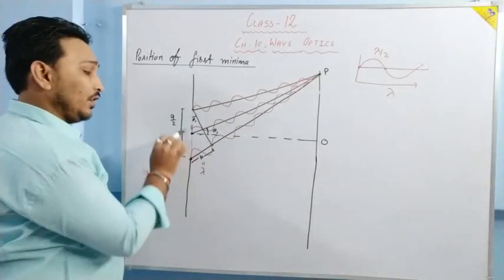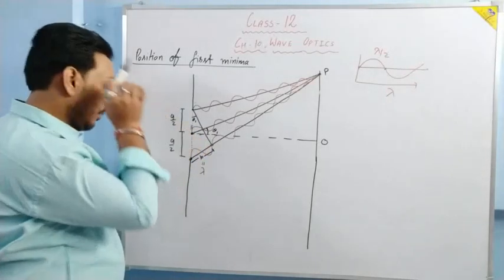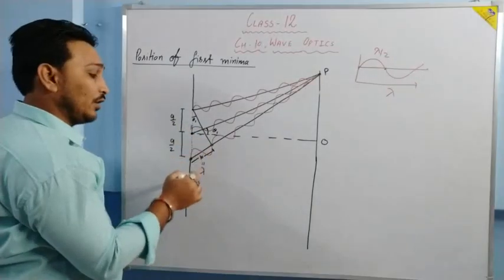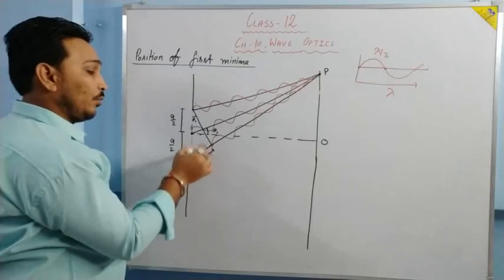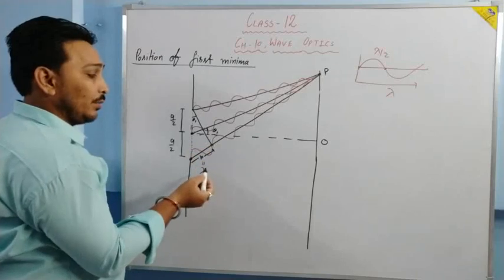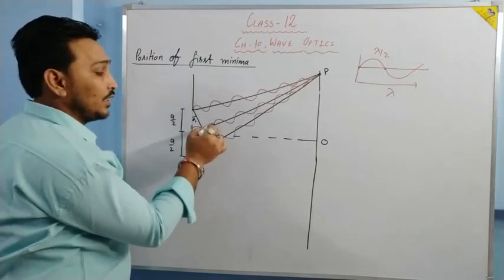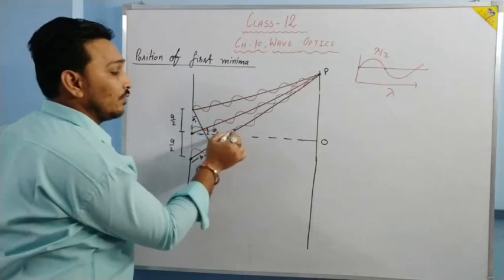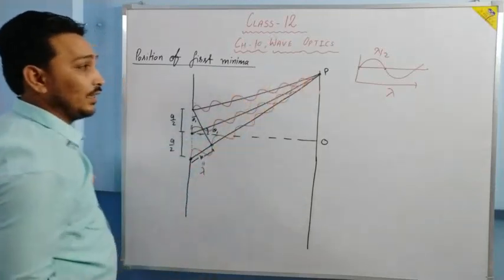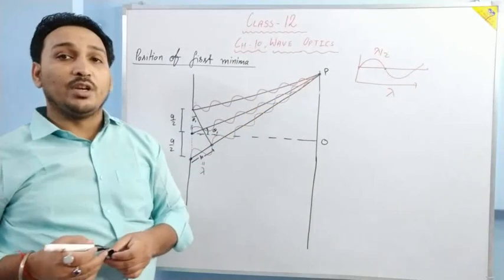Same happens between these two waves. Now this wave has traveled lambda by 2, this wave has traveled a complete lambda. The path difference between these two waves is this much, and this again is lambda by 2. Now this wave is traveling in trough, this wave is traveling in crest. They will meet in opposite phases and cancel the intensity of each other. Now what happens at P? We are going to have a minimum.